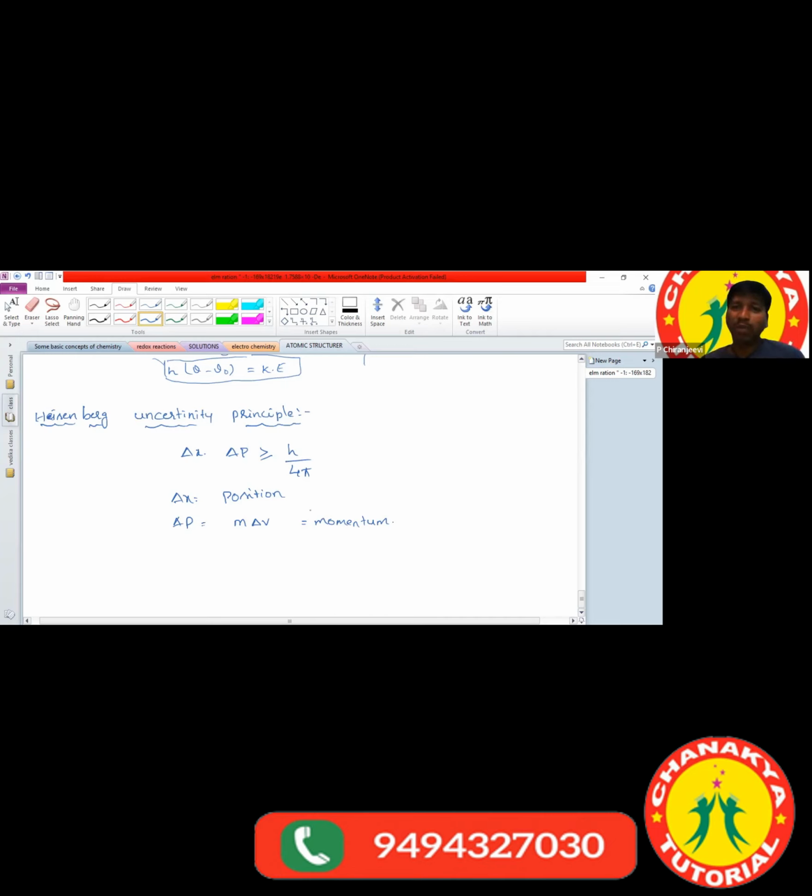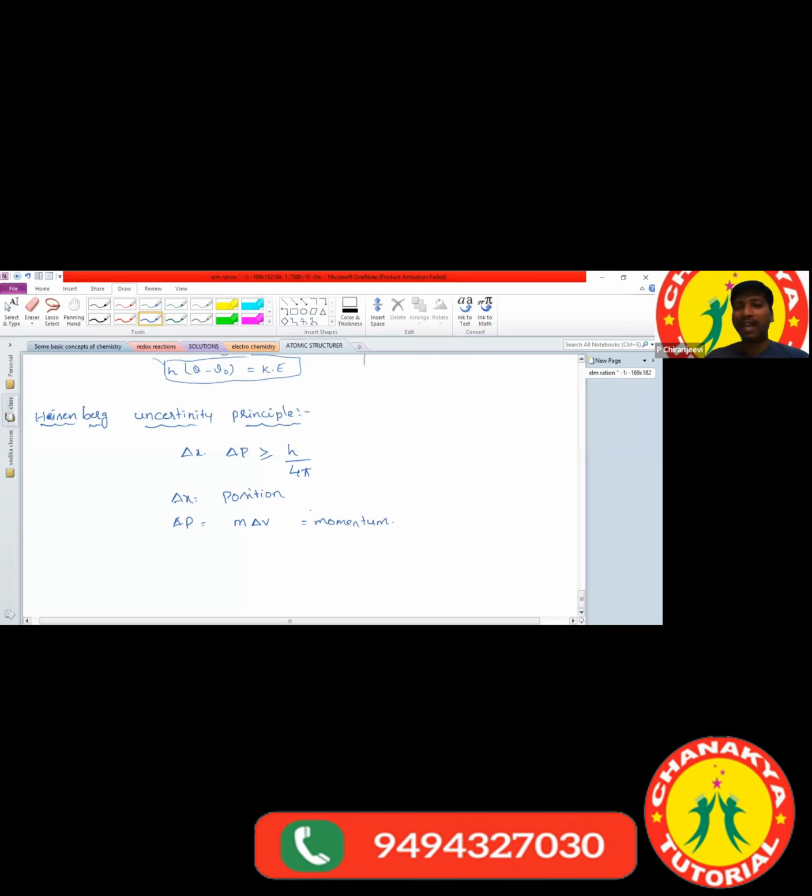Whenever it keeps on moving, whatever address you give changes within a fraction of a second. Otherwise, if you tell the exact position, the momentum changes. For example, you are riding a bike at 60 kilometers per hour speed. Somebody calls and asks your exact position.